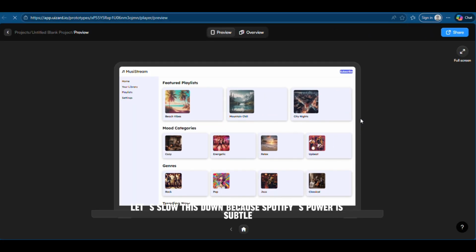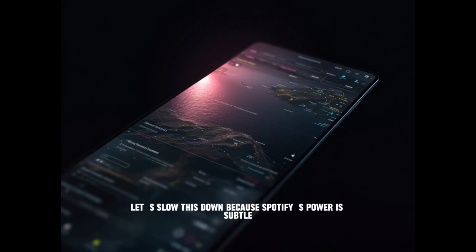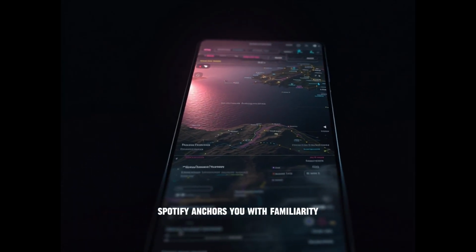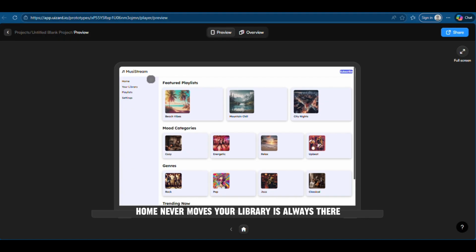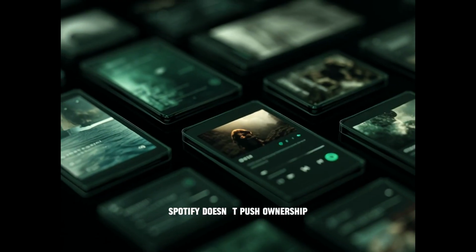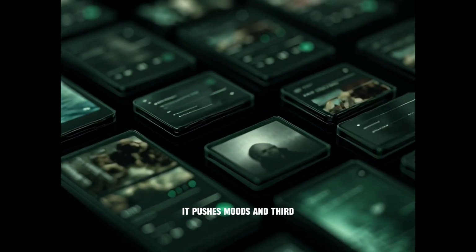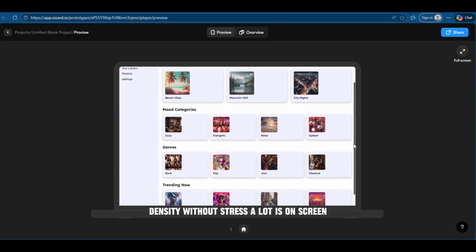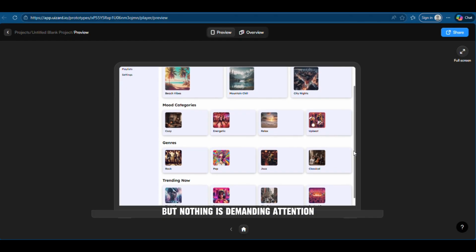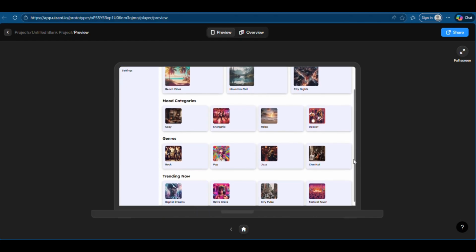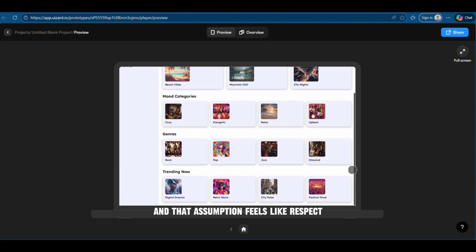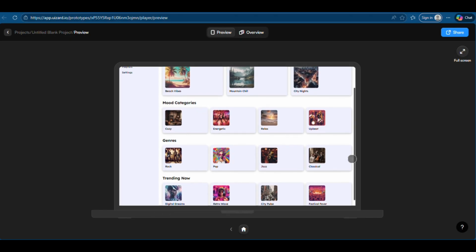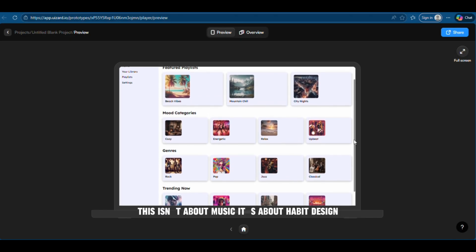Let's slow this down, because Spotify's power is subtle. First, the sidebar. Spotify anchors you with familiarity. Home never moves. Your library is always there. Second, playlists over albums. Spotify doesn't push ownership, it pushes moods. And third, density without stress. A lot is on screen, but nothing is demanding attention. There's almost no explanation. Spotify assumes you'll figure it out, and that assumption feels like respect. This isn't about music, it's about habit design.